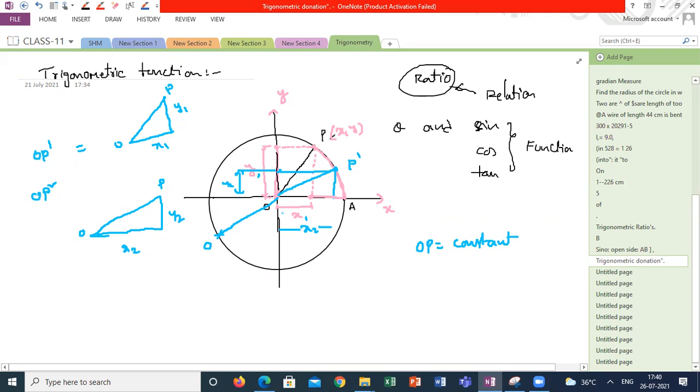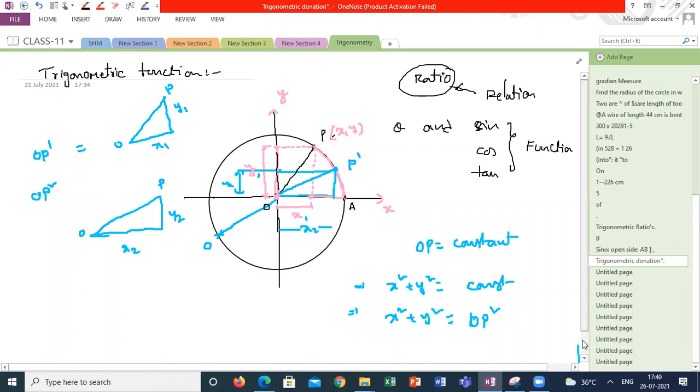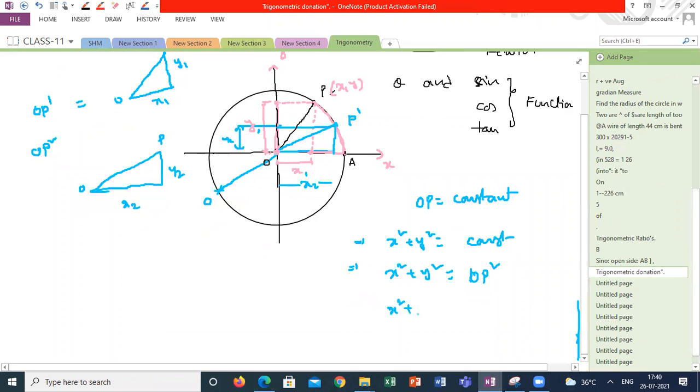If I am taking the x coordinate and y coordinate squared, the sum of the squares of the x coordinate and y coordinate is always constant. That is, for the position of the point, x square plus y square is always OP square. If my radius is 1, if it is a unit circle, then at any position the displacement along the x-axis squared plus the y-axis squared is always equal to 1, for a unit circle.